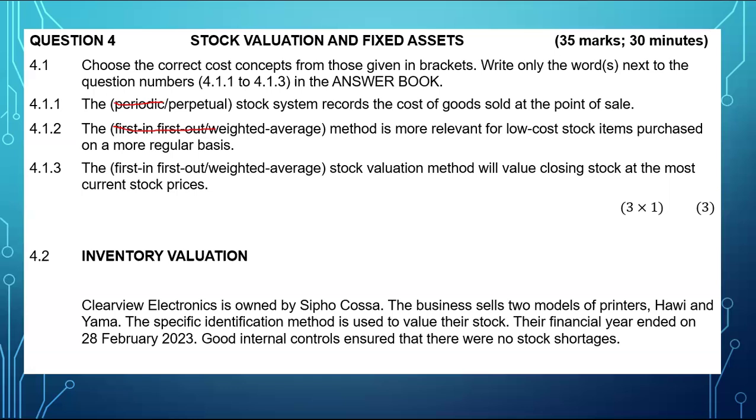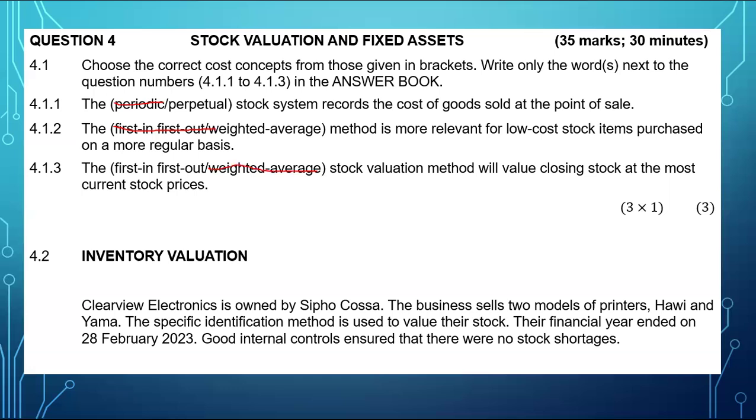It comes from the principle that the ones that you purchase first will be the first ones that you sell, meaning that the oldest will be sold first and the newest will be sold last. So the ones that you have recently purchased will form part of your closing stock. And that's why they say closing stock will be at current recent stock prices. So for this one, it'll definitely be first in, first out method.